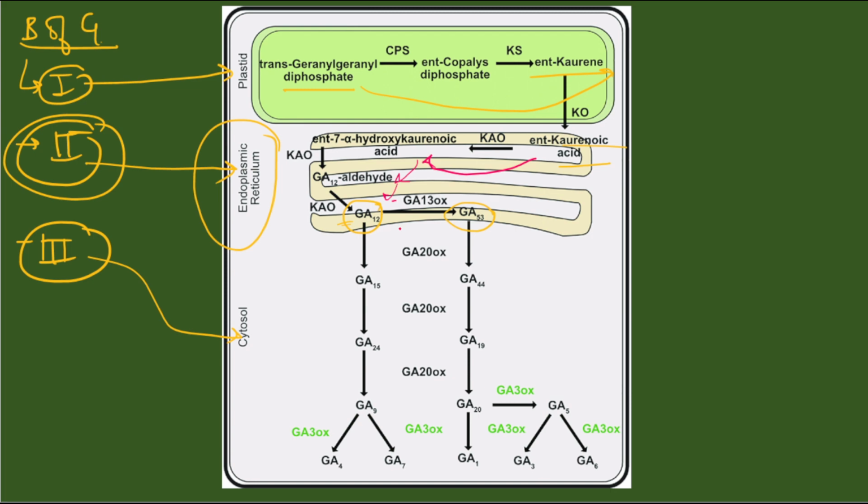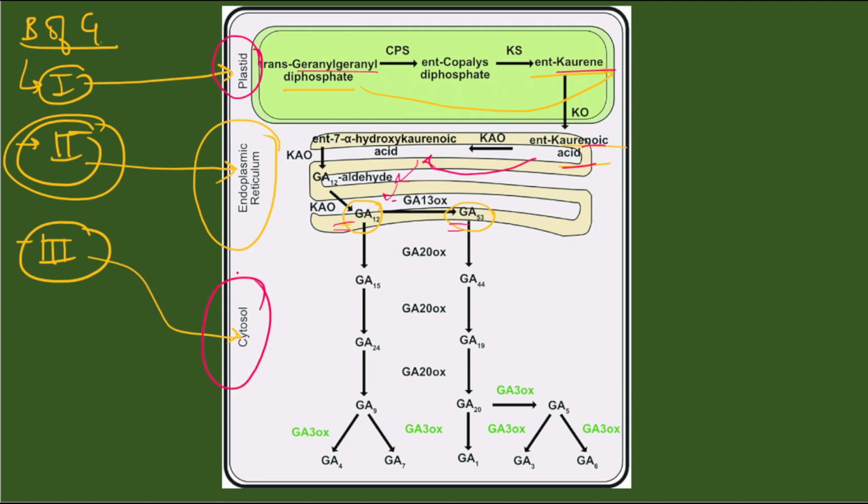So after this conversion, this takes place in the second stage. In the first stage, geranyl diphosphate gets converted into choline. In the second stage, caronic acid in the end gets converted into GA12 and GA53. If you remember the middle stages, you can write them. If you do not remember, just explain briefly that it gets converted into caronic acid to GA12 and GA53 in the second stage of biosynthesis, which takes place in the endoplasmic reticulum.